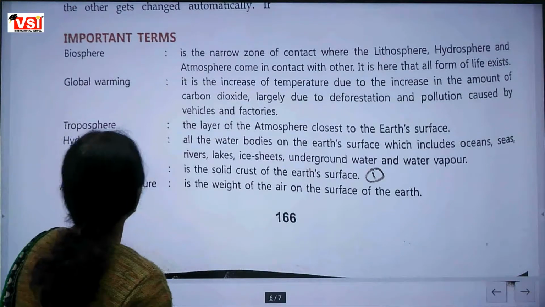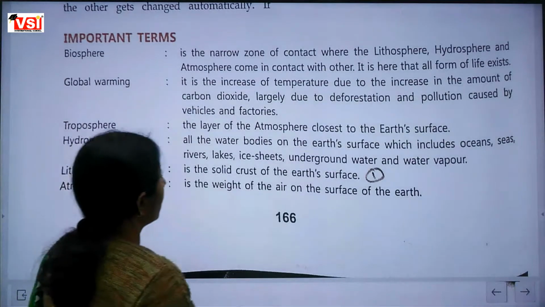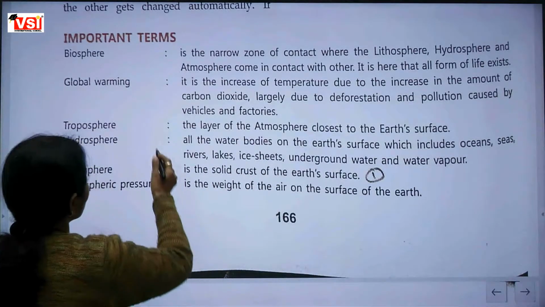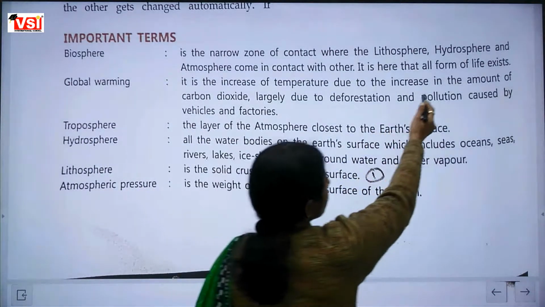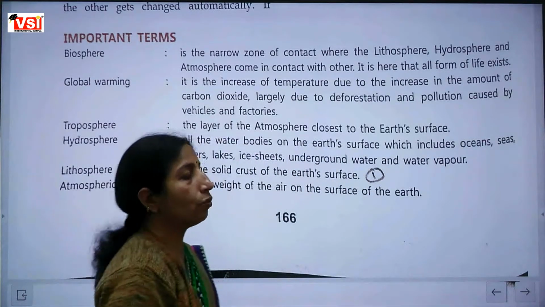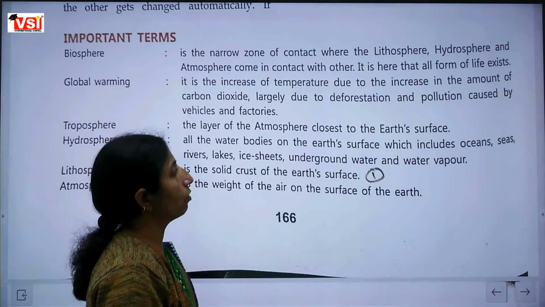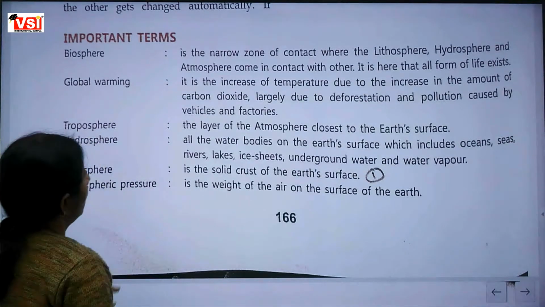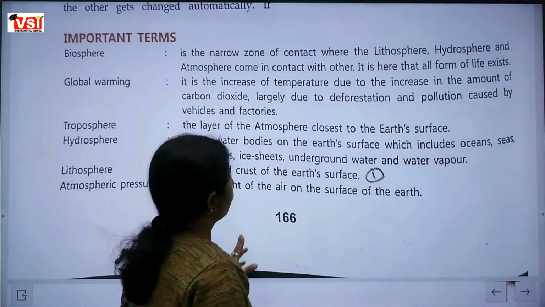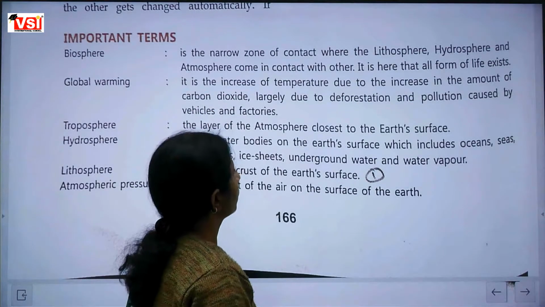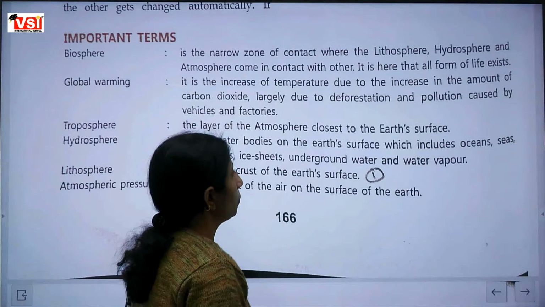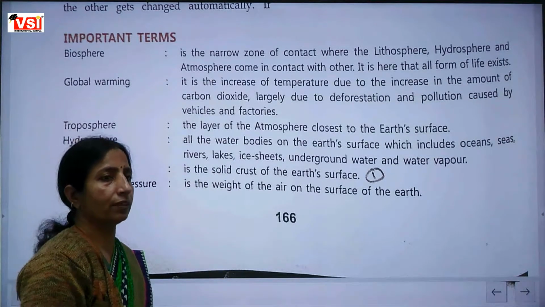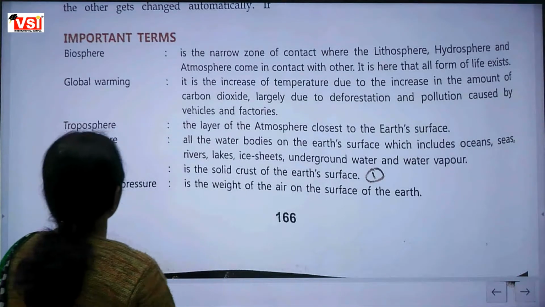Now, biosphere: the narrow zone where lithosphere and hydrosphere come in contact. And you can also write: biosphere, where all forms of life exist. If you don't understand or don't want to learn this long point, that's okay. Global warming: due to the increase in the amount of carbon dioxide and due to deforestation, pollution caused by vehicles and factories, our earth is affected. This is called global warming.